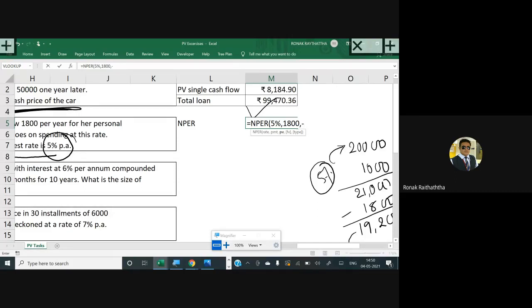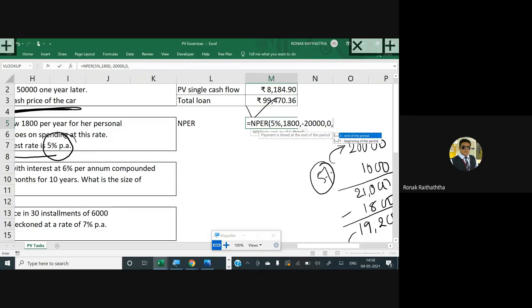I'm writing the PV, not the FV, because investment is done in the present. Nobody will come to you and say, first I give you the interest, and you make the investment later. Does that ever happen? No. The investment is to be done first. So the present value needs to be 20,000, comma. The future value will be taken as 0.